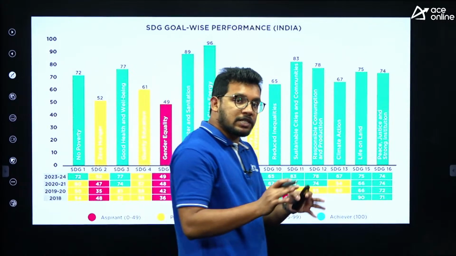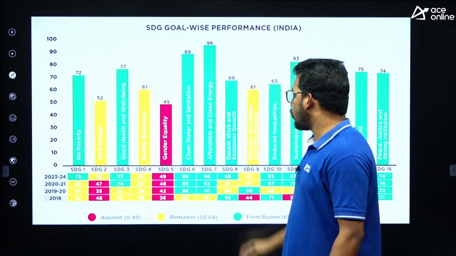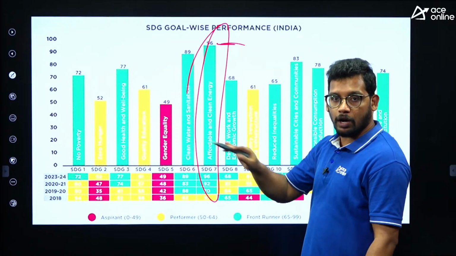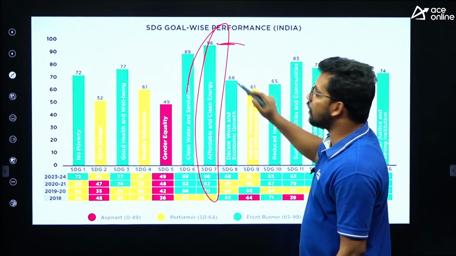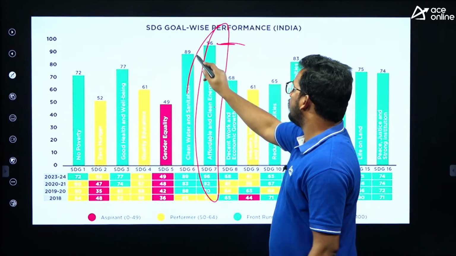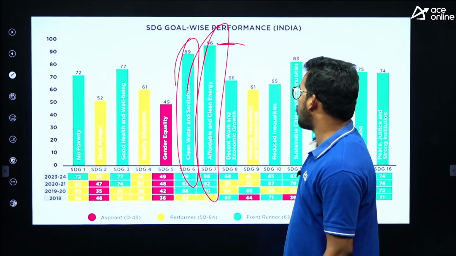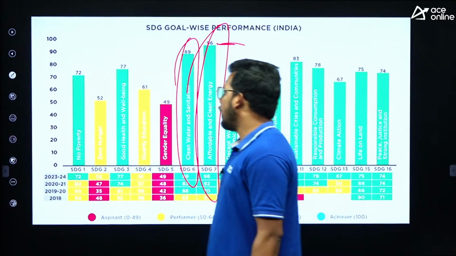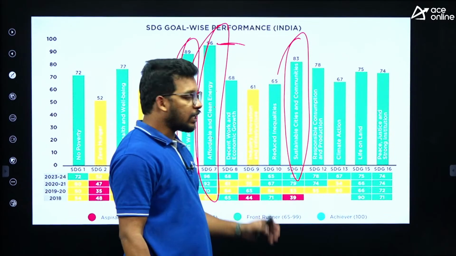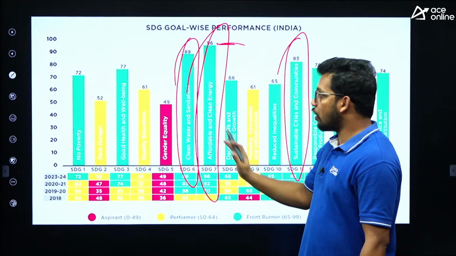Now, in terms of the best, which sustainable development goals are we performing well in? If you observe, sustainable development goal 7 is having 96 overall on an average for all the states. Affordable and clean energy is the best performer, right? Then followed by 89, that is clean water and sanitation, the second best performer, and the third one is 83, that is sustainable cities and communities. So these are the 3 best performers. You need to remember the best performing sustainable development goals according to the report.